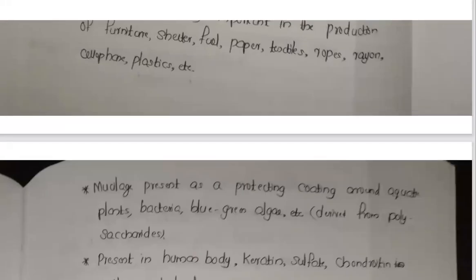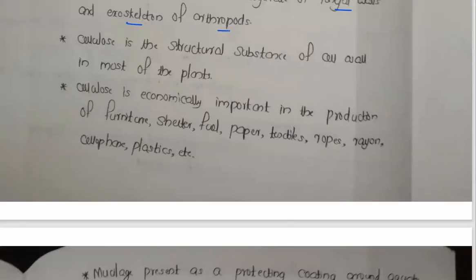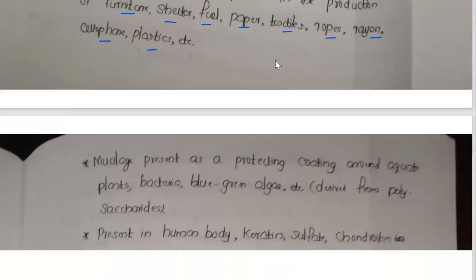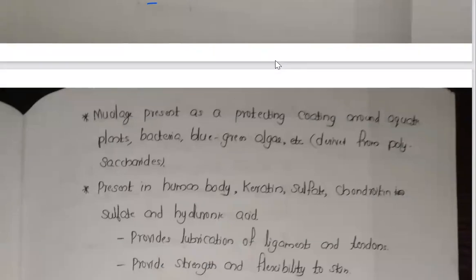Now the next one, about the structure: cellulose is the structural substance of the cell wall that we learned, isn't it? Cellulose is deposited in the plant cell wall. Cellulose has economic importance in the production of furniture, shelter, fuel, paper, textiles, soap, crayons, cellophane, and plastics. So in this production, we are using cellulose compounds. Now mucilage is the waxy coating present around aquatic plants, bacteria, blooming algae, etc. That is also derived from polysaccharides.